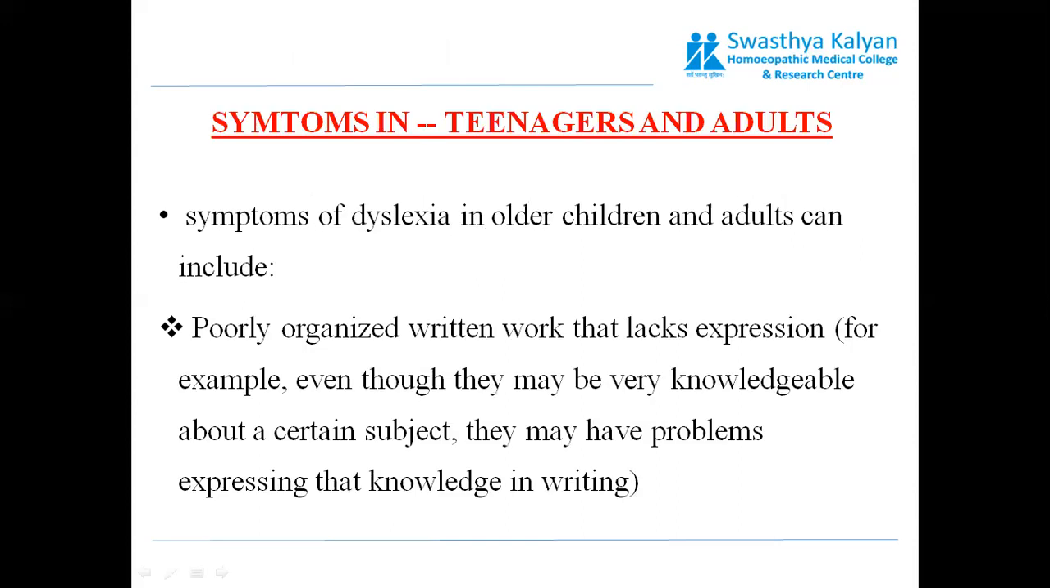Now, we had discussed the symptoms in the preschoolers and school age children. Now, symptoms in the teenagers and the adults. Symptoms of dyslexia in older children and adults can include poorly organized written work that lacks expression. For example, even though they may be very knowledgeable about a certain subject, they may have problems expressing that knowledge in writing.